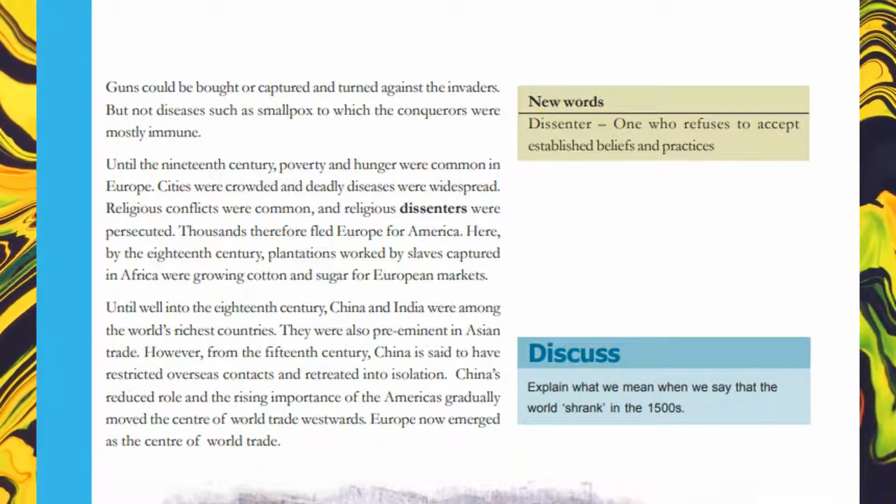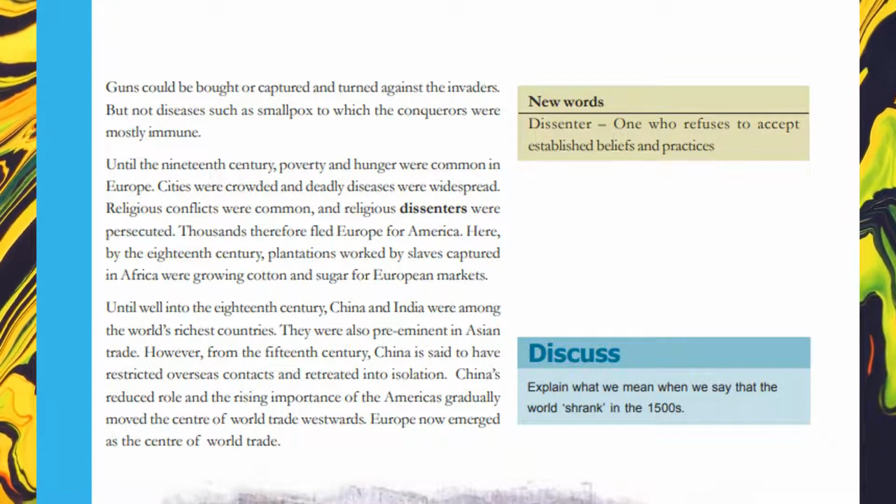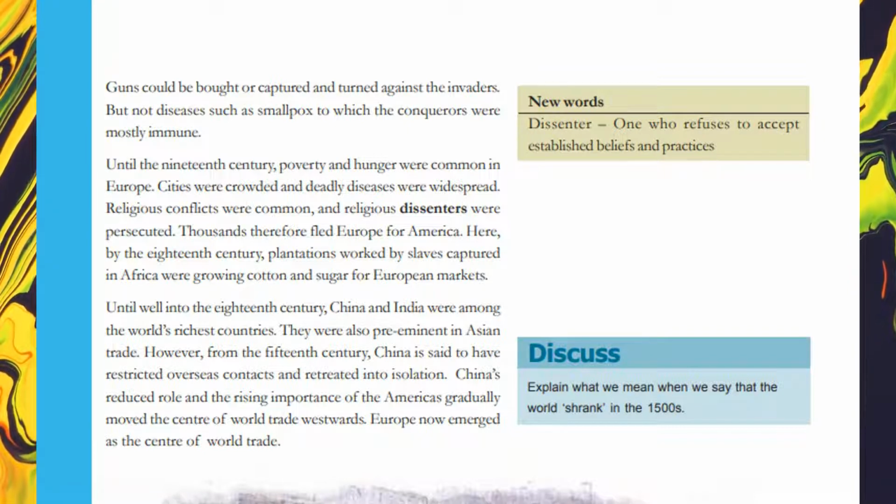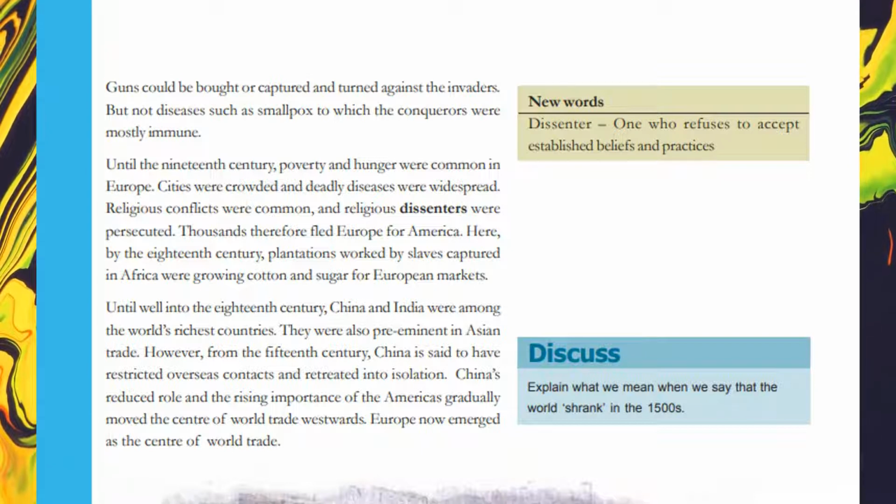New words: dissenter. One who refuses to accept established beliefs and practices. Discuss. Explain what we mean when we say that the world shrank in the 1500s.